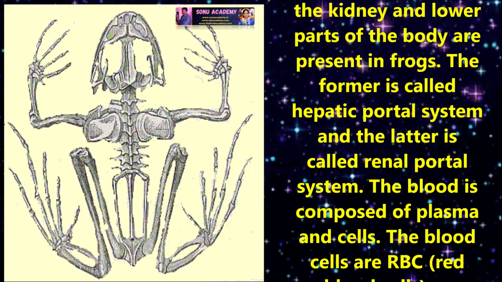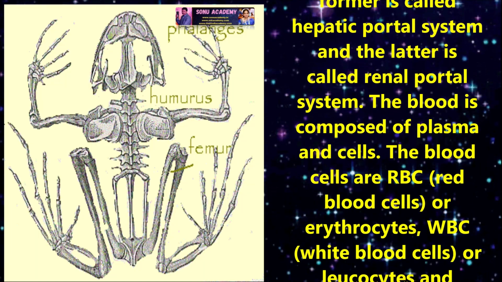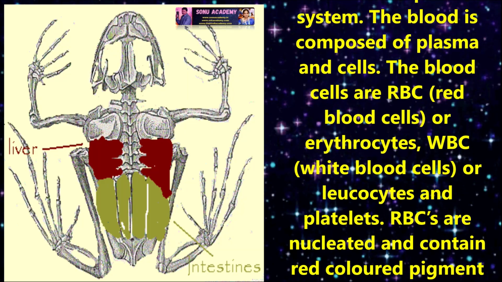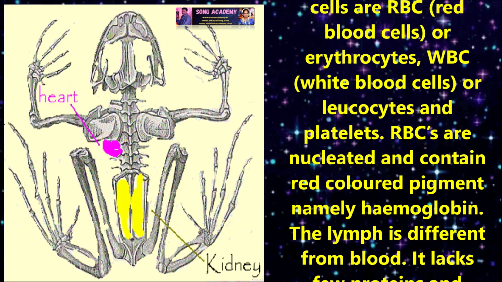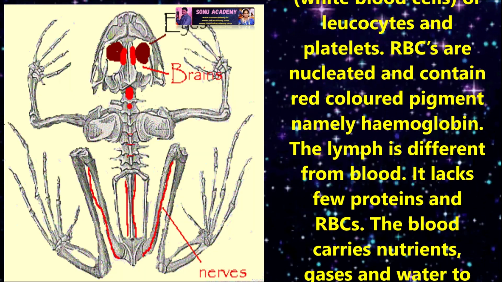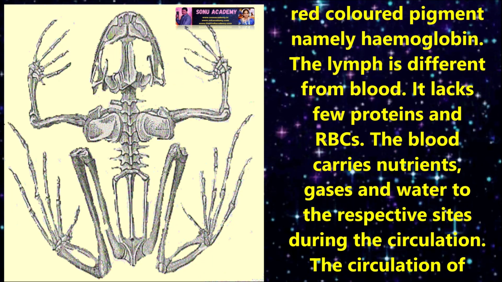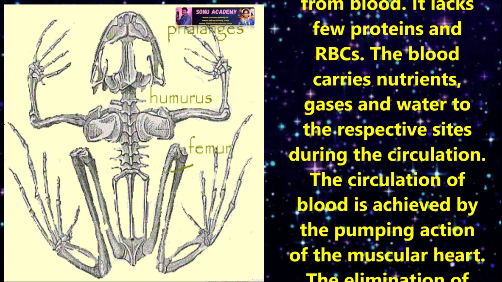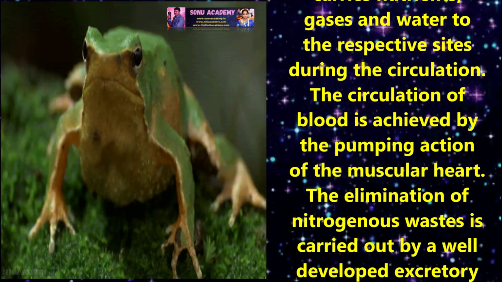The blood is composed of plasma and cells. The blood cells are RBC, erythrocytes, WBC, white blood cells, leukocytes and platelets. RBC is nucleated and contains red color pigment, namely hemoglobin. The lymph is different from the blood. It lacks few proteins and RBC. The blood carries nutrients, gases, and water to respective sites during the circulation. The circulation of blood is achieved by the pumping action of the muscular heart.